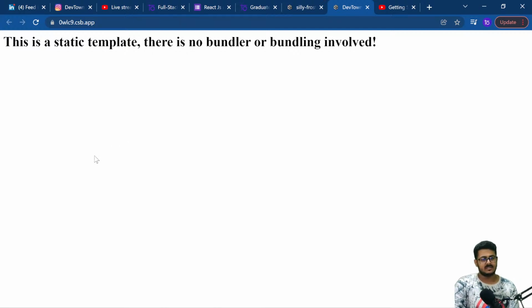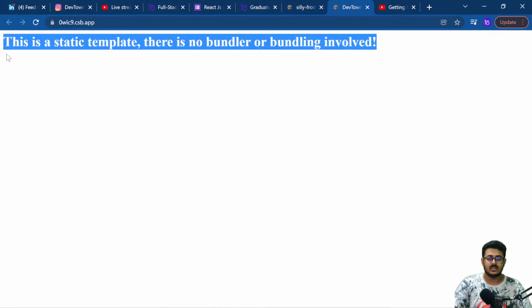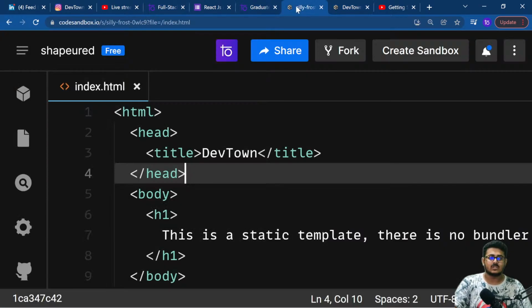Okay, some bold and big text like a heading. So there are some default tags present in HTML that can be directly used to add styling to your text or images. These types of tags are called semantic tags, and that is what we are going to use right now. One of the semantic tags is for headings, the type of headings you see on websites or blogs, and that can be used by the h1 tag.